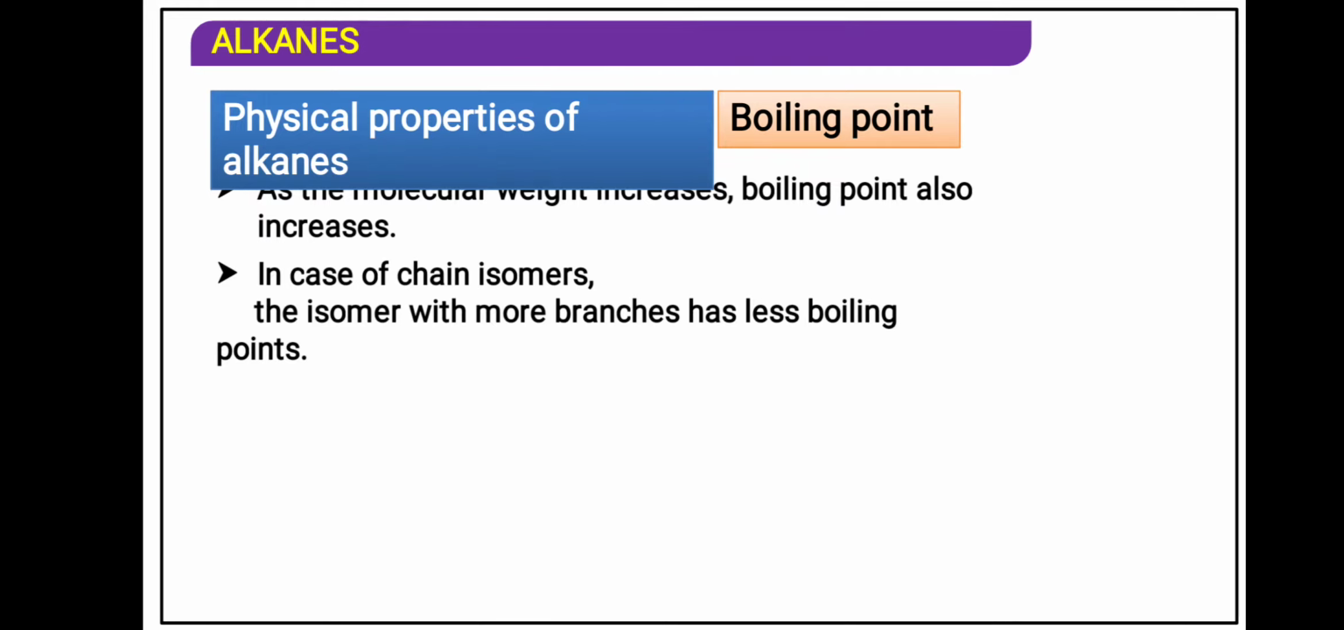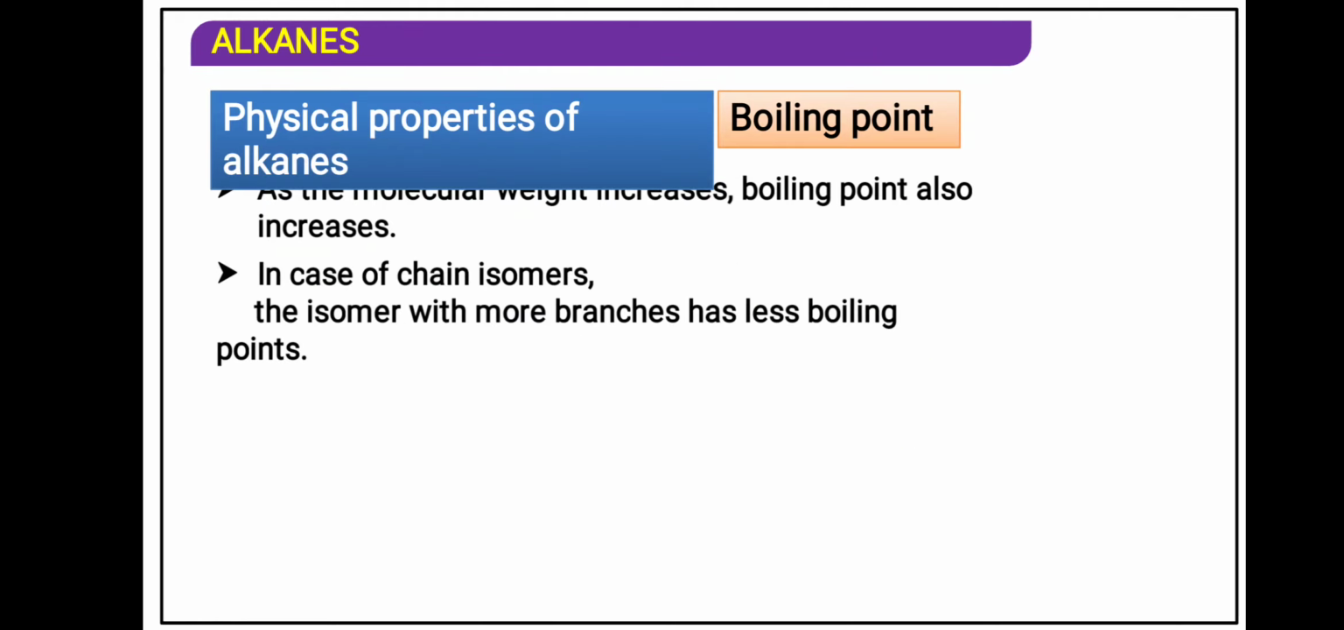So n-pentane will have a long chain and a large surface area. With the large area, the molecules will be attracted by the van der Waals force of attraction. When we take a branched compound, that is 2,2-dimethyl propane, it will have less surface area for van der Waals force of attraction. That is why with branching the boiling point and melting point reduce.